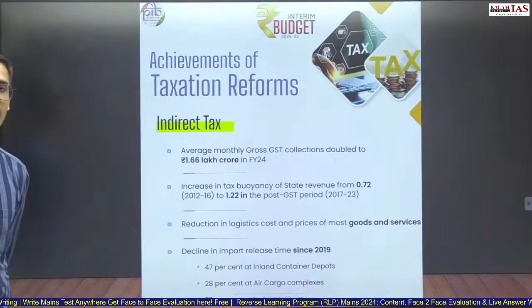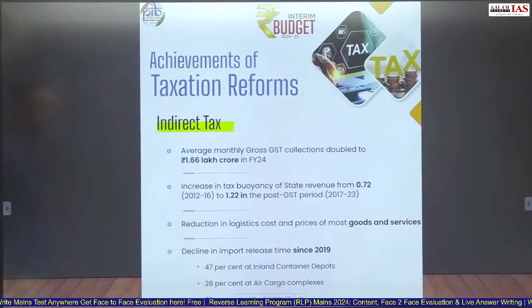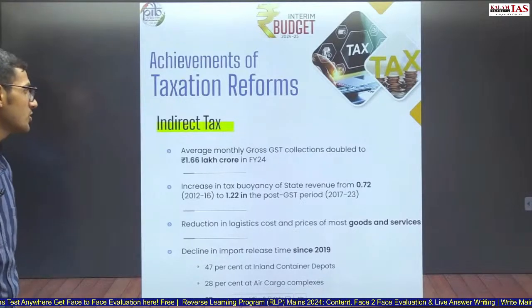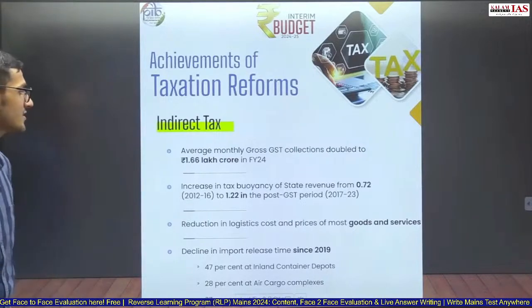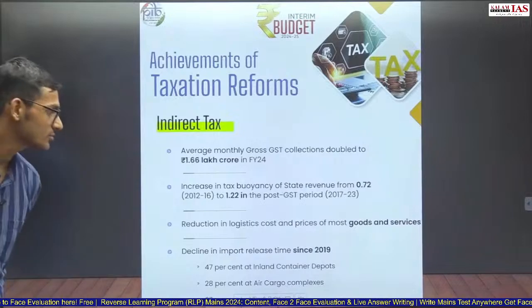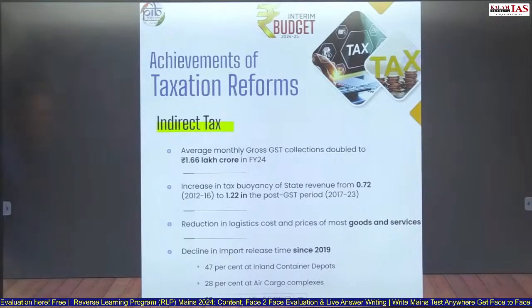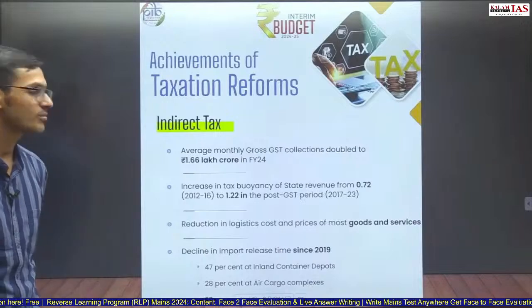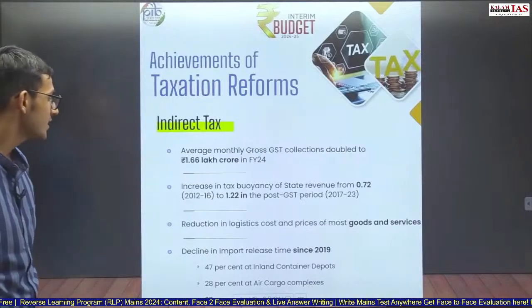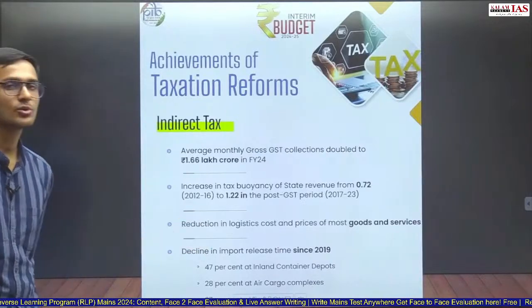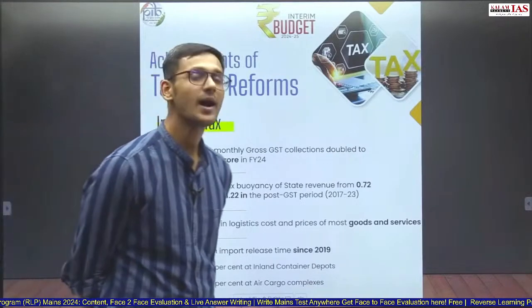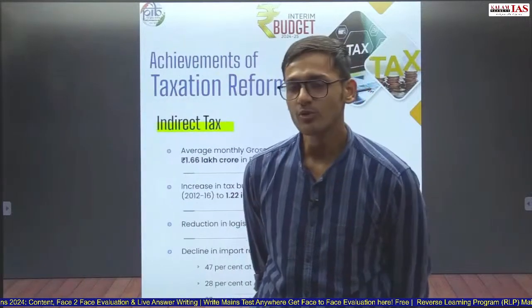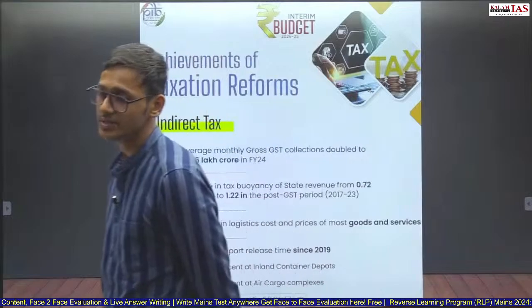What are the achievements in indirect tax reforms? First is average monthly gross GST collection doubled to 1.66 lakh crore in financial year 24. Increase in tax buoyancy of state revenue from 0.72 to 1.22. Reduction in logistics cost and price of most goods and services. So logistics cost, it was announced recently. There was an article in a newspaper which talked about India's logistics cost being around 8 to 9%, that is comparable to United States of America.